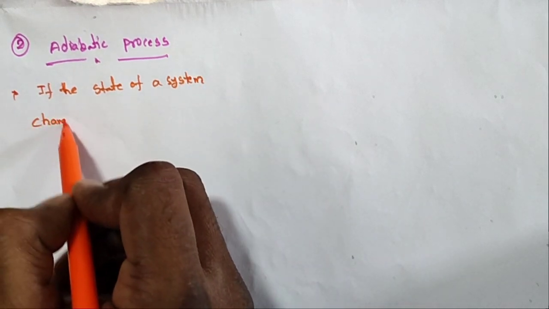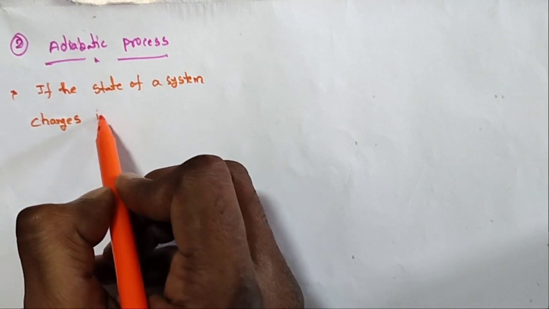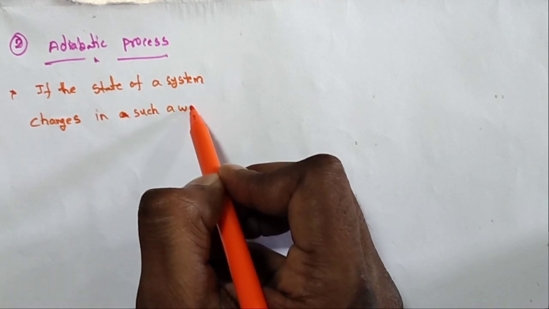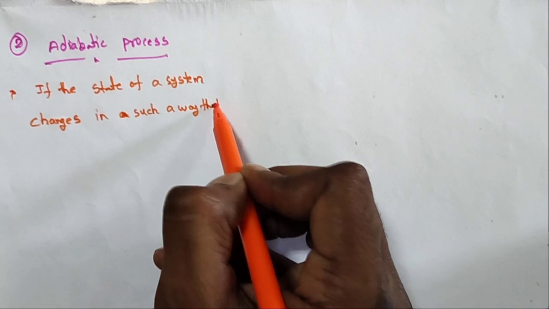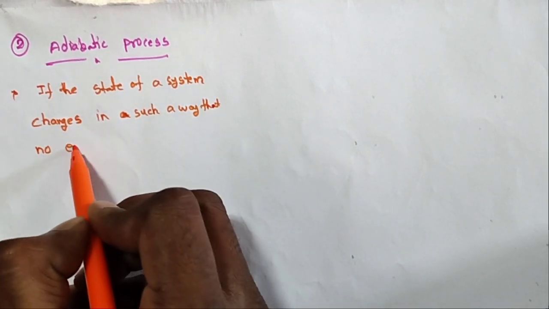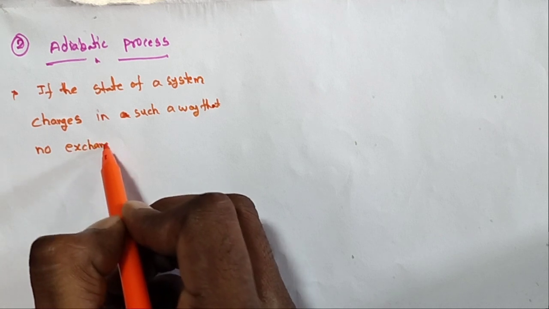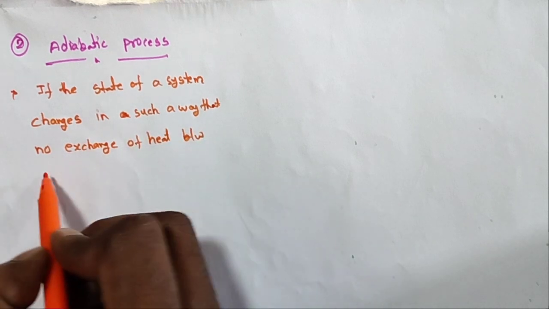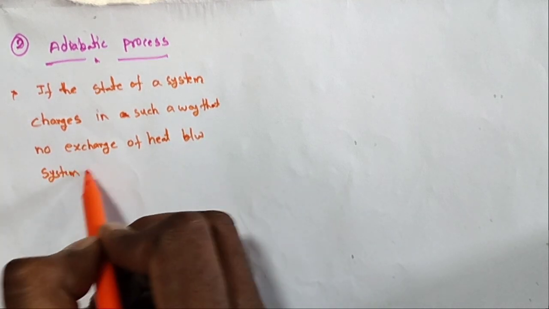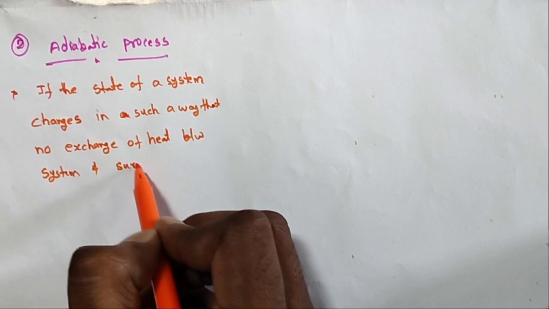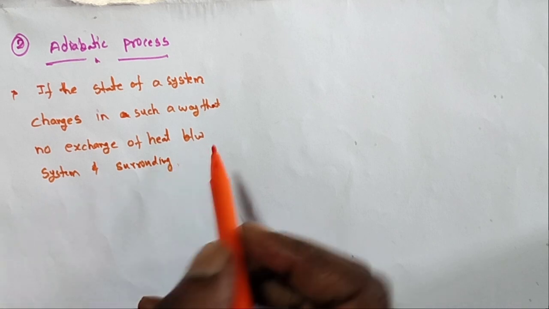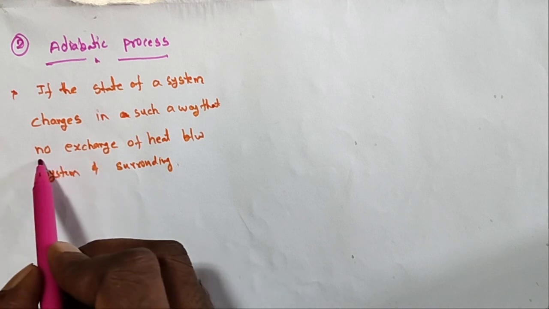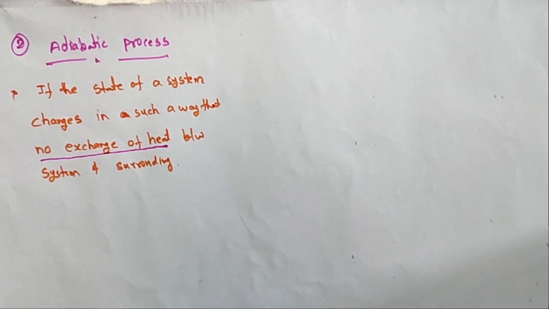If the state of a system changes in such a way that there is no exchange of heat between the system and its surroundings, this process is called an adiabatic process. So in this adiabatic process, there is no exchange of heat between the system and the surroundings.